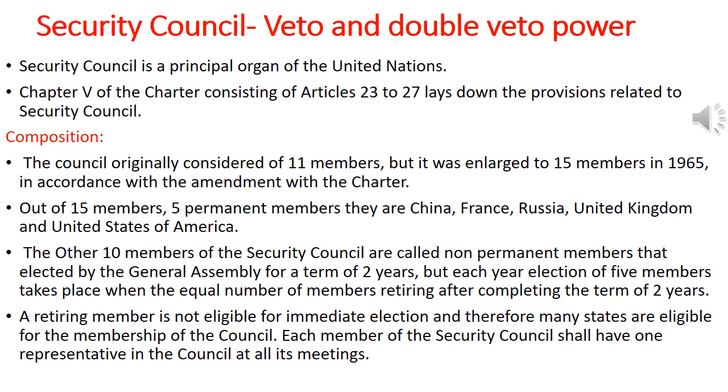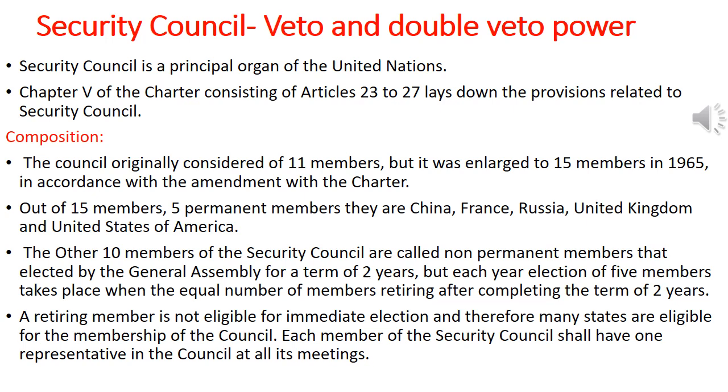Today, in this series of Public International Law, let us learn about one of the organs of the United Nations Organization, the Security Council, and its veto and double veto powers. The Security Council is a principal organ of the United Nations. Chapter 5 of the Charter, consisting of Articles 23 to 27, lays down the provisions relating to the Security Council.